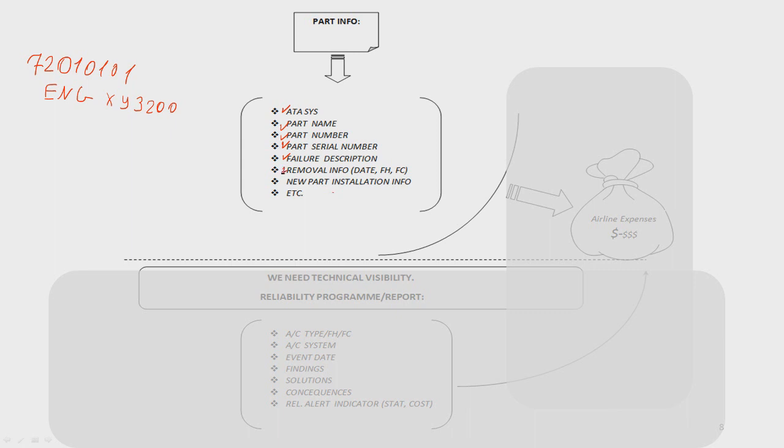Removal information. Date, flight hours, flight cycles. And it does matter if your engine is new, the engine has only 10 hours, or the engine is old, it has 10,000 flight hours or 20,000 flight hours. It doesn't matter. We need to know all information, when it was overhauled, when it was repaired, etc., etc., etc.